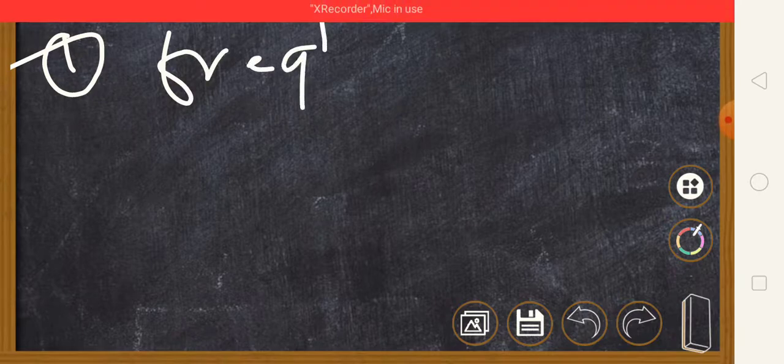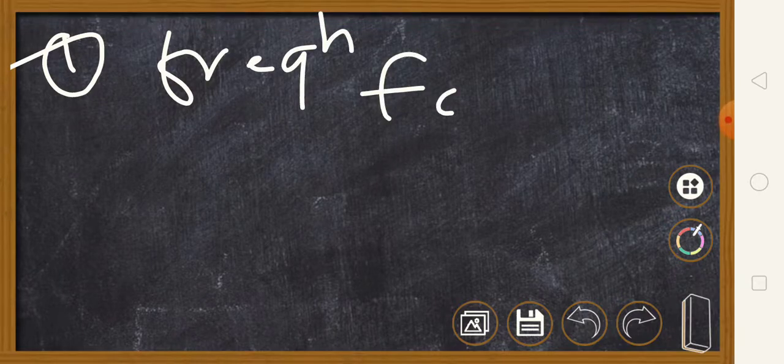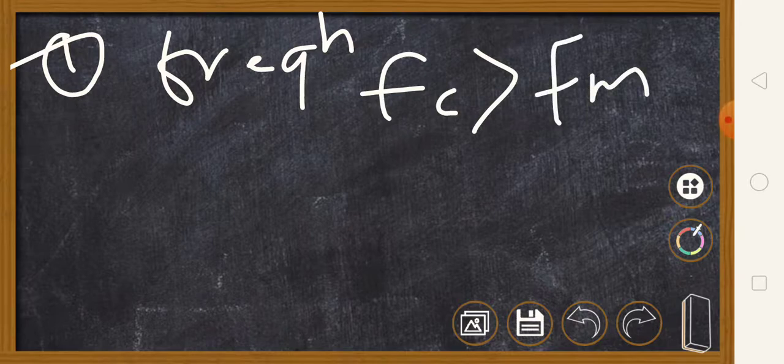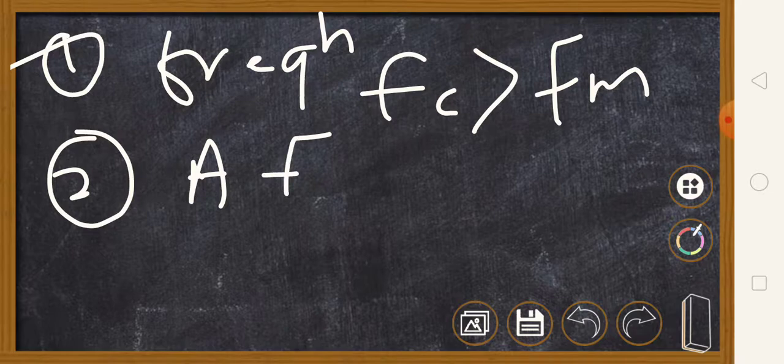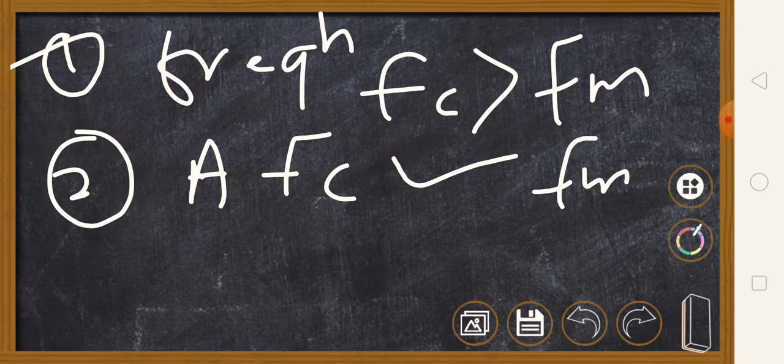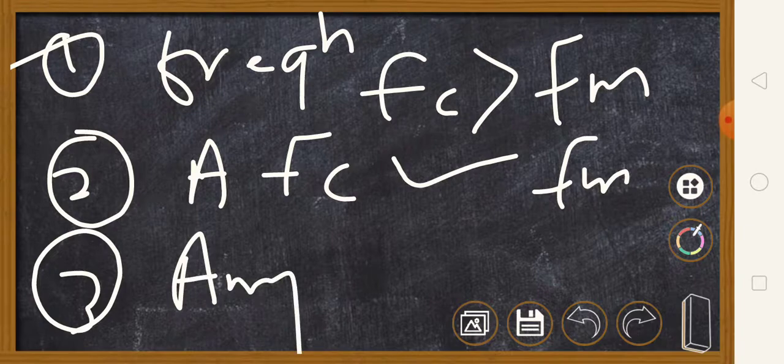Okay, I am going to summarize the points. First point is that the frequency of carrier, that is Fc, is greater than the frequency of modulating wave. The second point I am going to summarize here: the amplitude of carrier changes according to the amplitude of modulating wave, and the resultant waveform is known as amplitude modulated wave. So these are the points that we learned here.